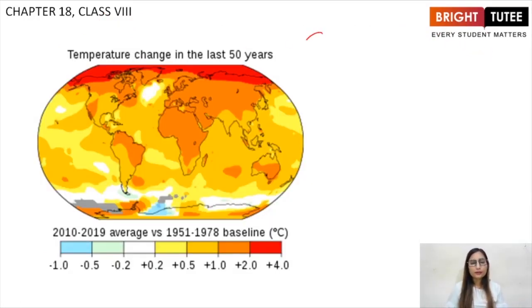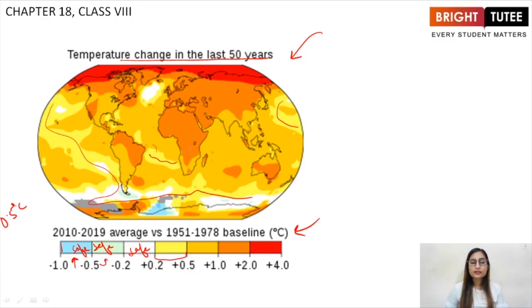Now look at this map. Temperature change in last 50 years, right? Look at the scale first of all. This first blue color shows that there has been a change of 0.5 degrees, right? Then the blue colors are still safe, right? They are safe. But then we come to the yellow zone, which covers the maximum area, right? All of this is yellow. This light yellow has faced an increase of 0.5 degrees.